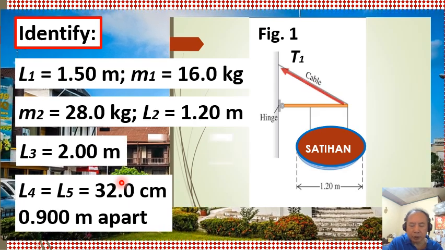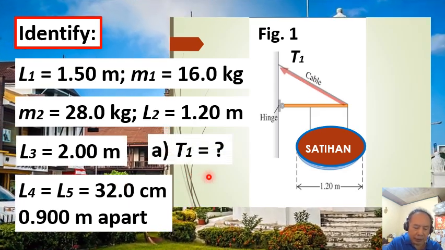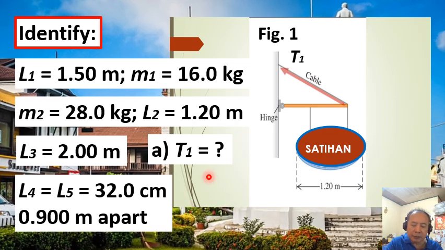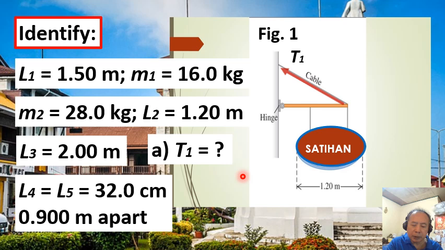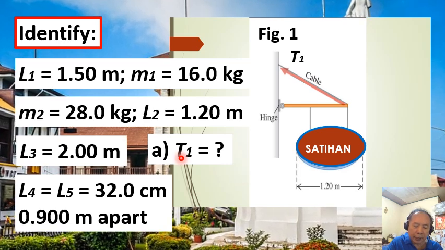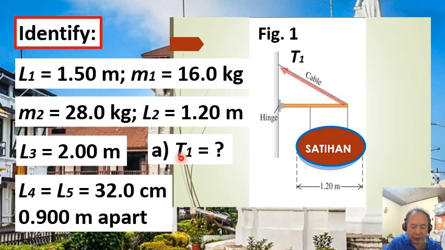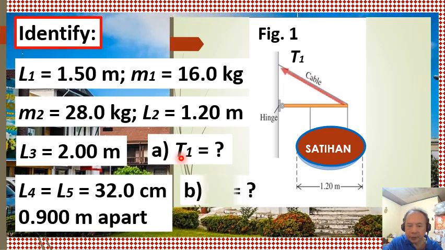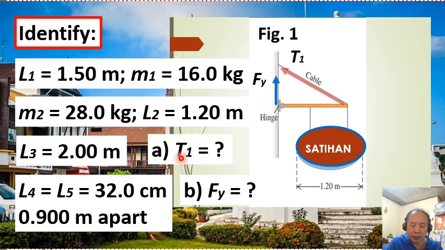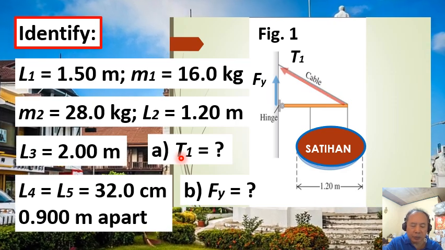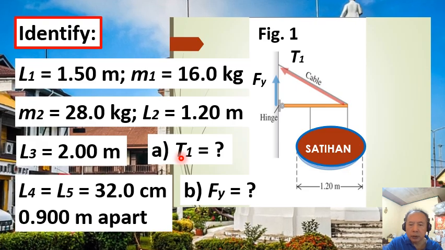Our target variables in this problem: in part A, the minimum tension, T1, the cable must be able to support without having your sign come crashing down. And in part B, the minimum vertical force Fy the hinge must be able to support without pulling out of the wall.